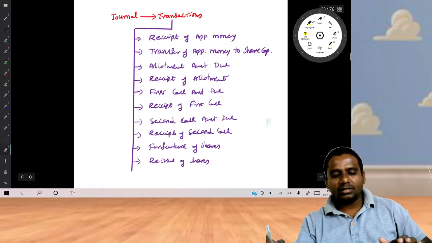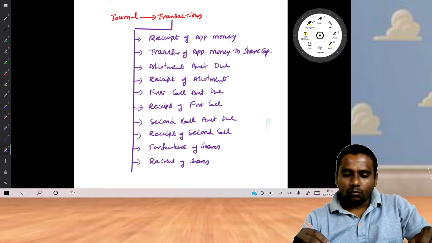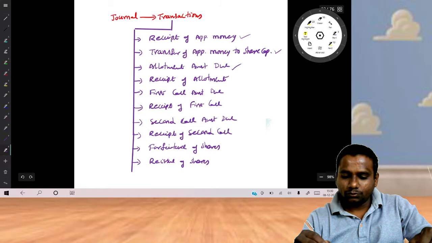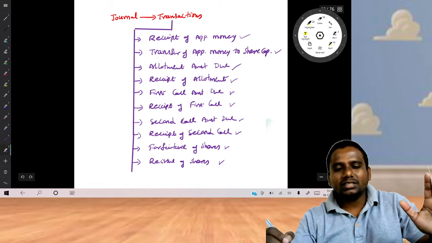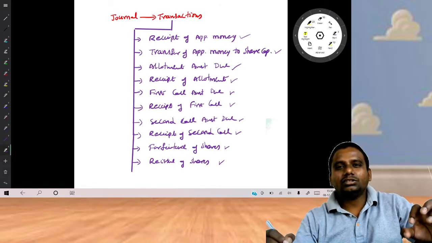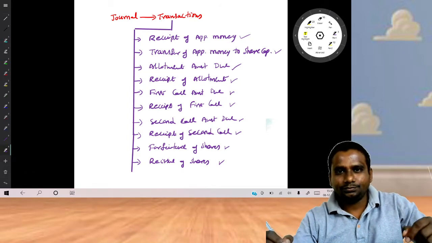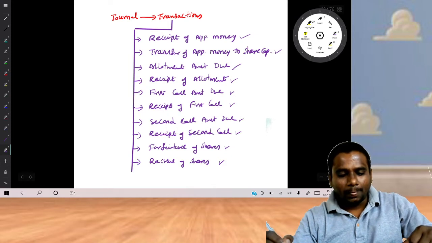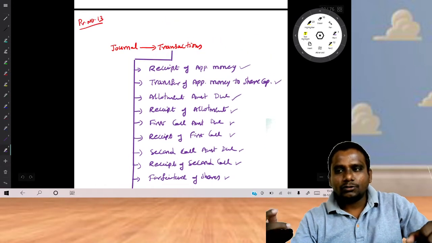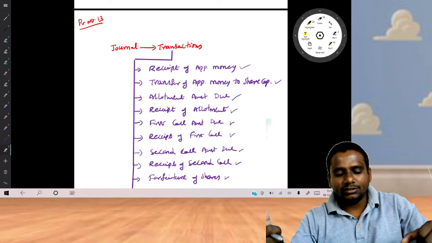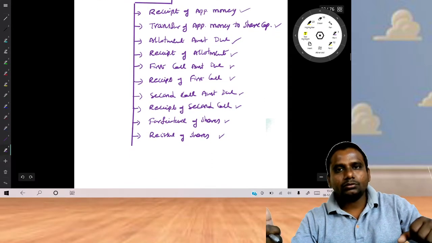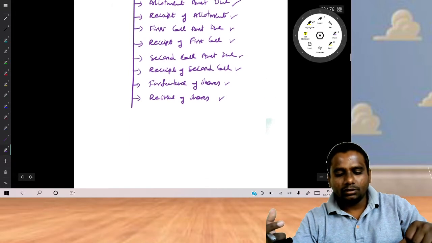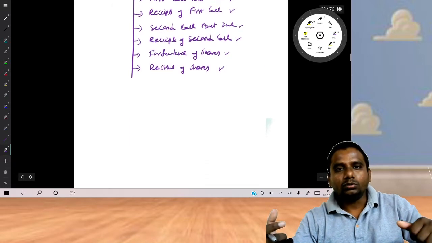So in total how many transactions do we have? 1, 2, 3, 4, 5, 6, 7, 8, 9, 10. So you have 10 transactions and 10 journal entries to record. Is it clear, students? To prepare a journal, first of all you have to identify the transactions. Here we identified them. After that you should know the journal entry. After that you need the amount.